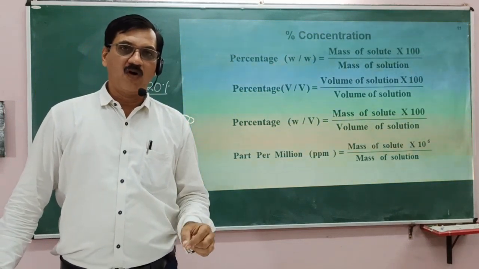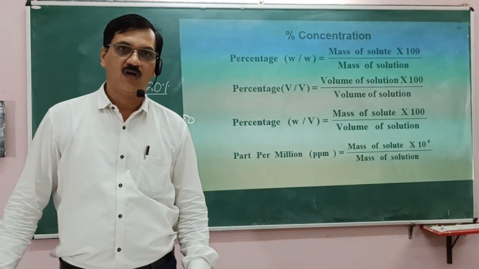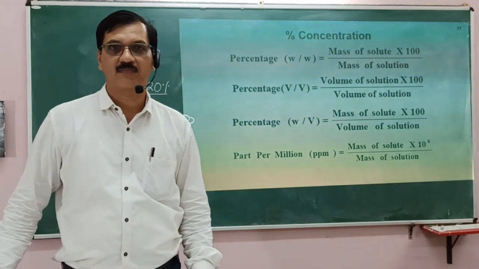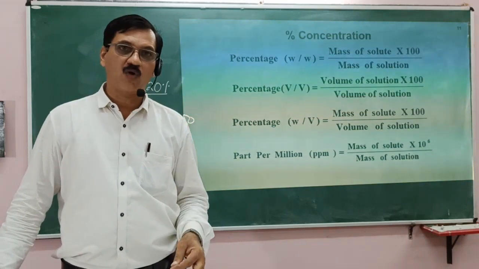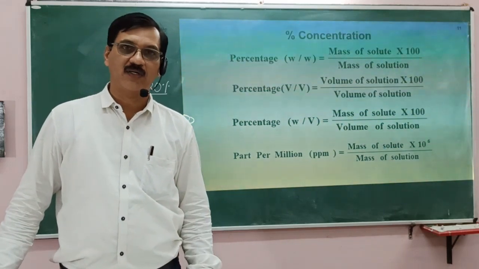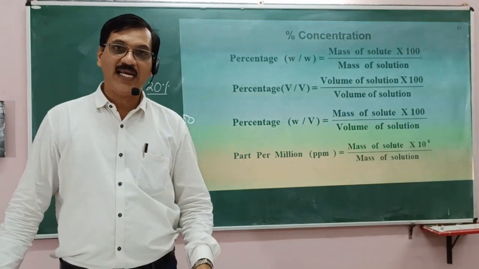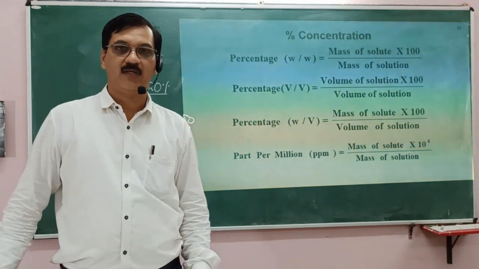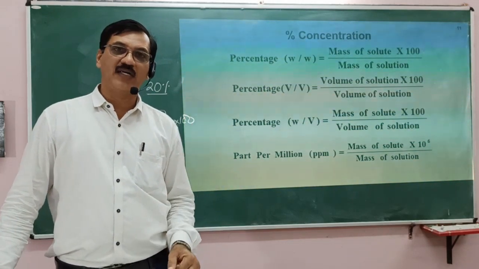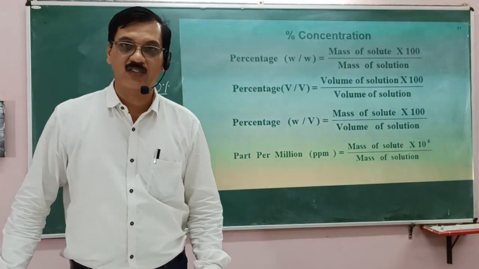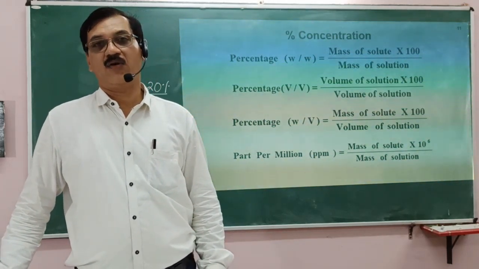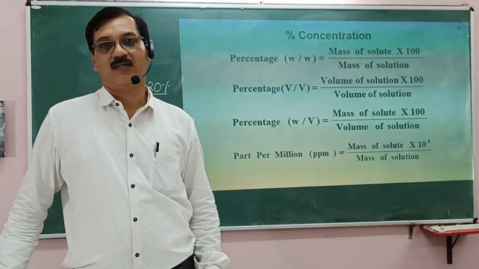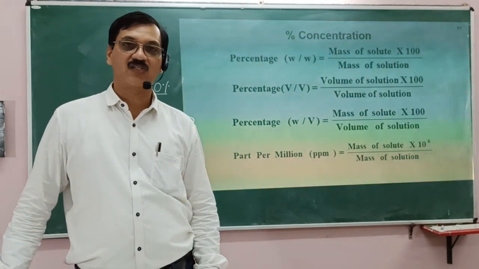It is a way of measuring concentration for very small quantities, and in some cases very small quantities also have to be measured accurately. For example, fluoride content in water: if a small quantity is present in water, it is good for the teeth. But if it is more than 1 parts per million, then it affects the bone.